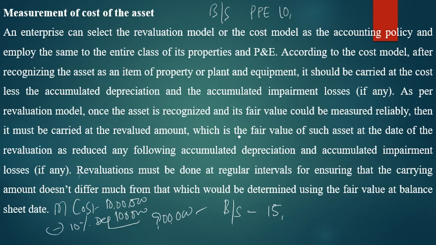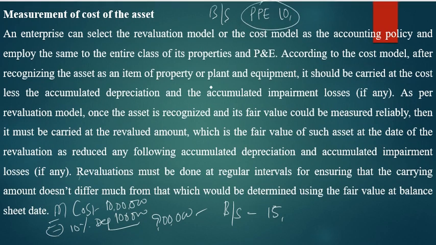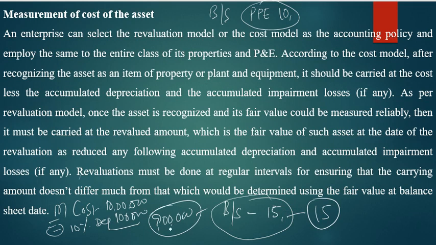As per the revaluation model, once the asset is recognized and its fair value can be measured reliably, it must be carried at the revalued amount only, which is the fair value of such asset at that date. So as I said, the value of the asset in the last balance sheet is 10 lakh rupees, but if you revalue the same asset at market value, it shows 15 lakh. This is called the revaluation model. So you should show the 15 lakh only in the balance sheet. In the cost model it is 10 lakh rupees, like that example, which is fair for your asset.